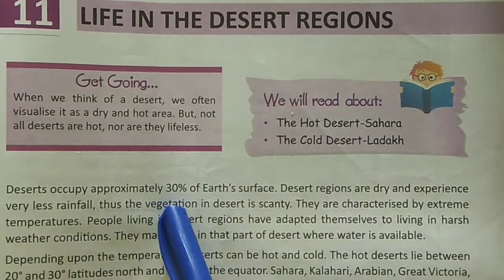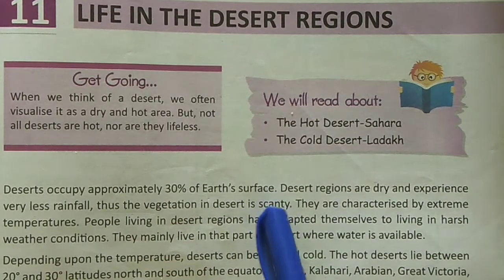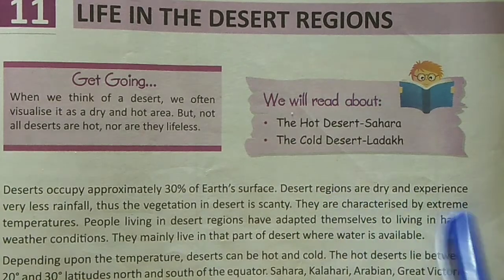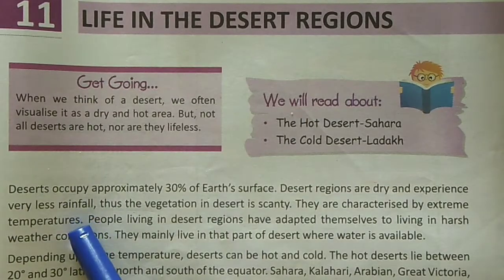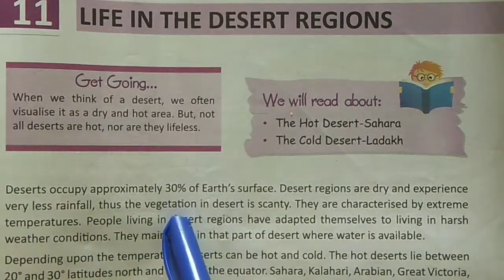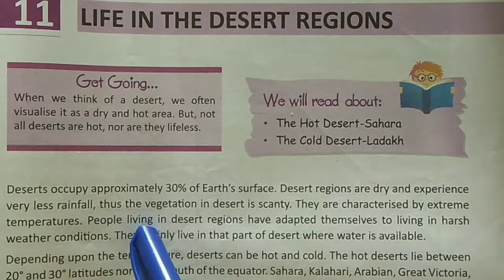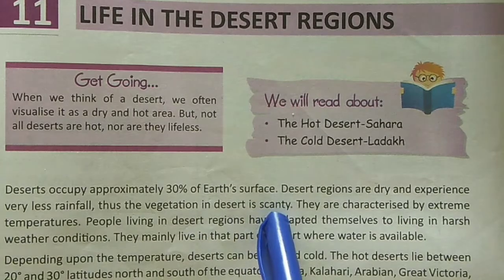Thus, the vegetation in desert is scanty, very low. Less rainfall means less vegetation, so the vegetation is affected.